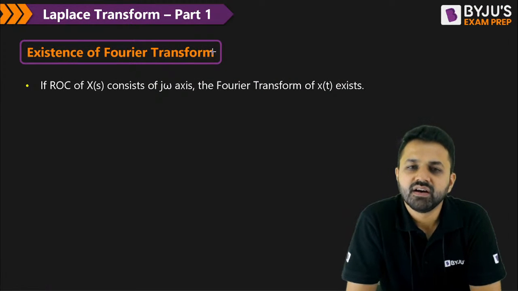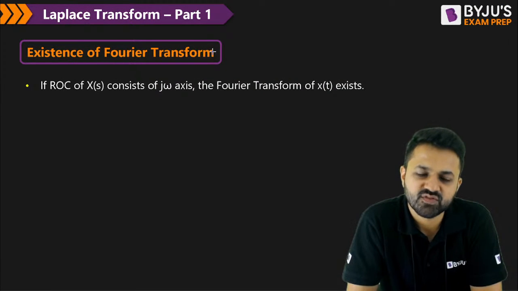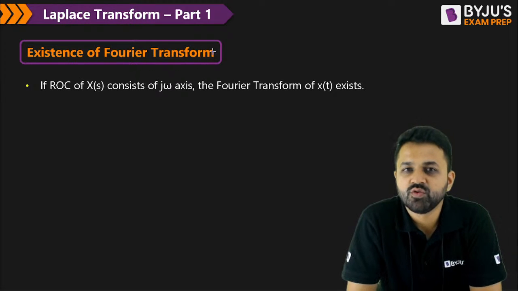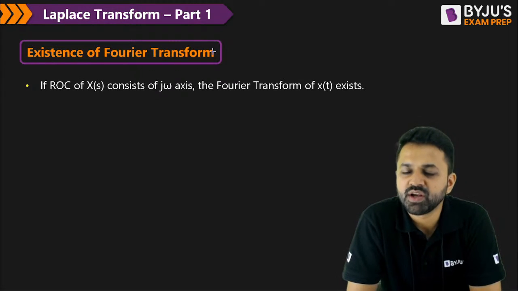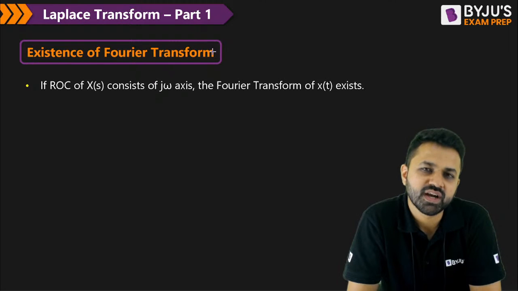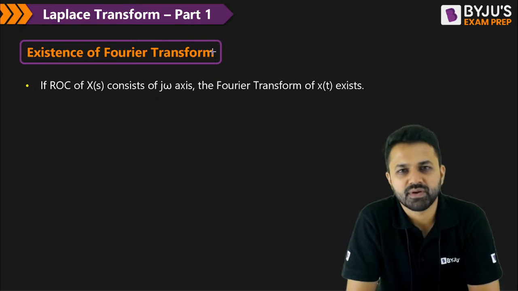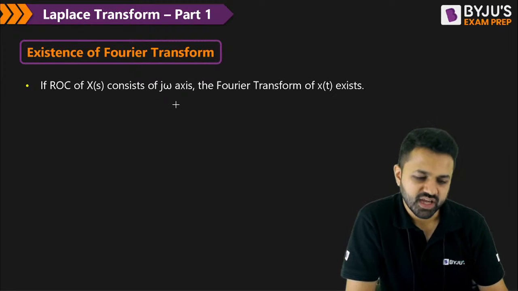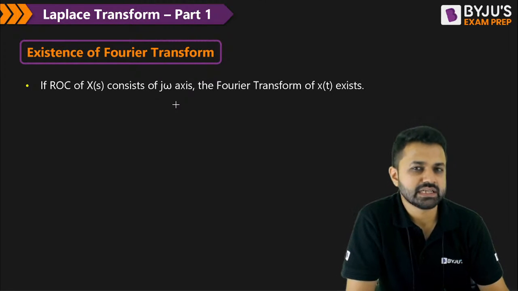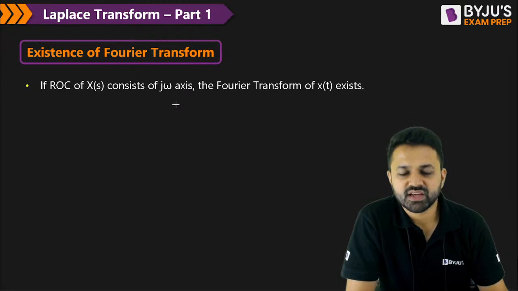Now, when will the Fourier transform exist? When you talk about the Laplace transform, you can directly jump into the Fourier transform, or you can define the Fourier transform through the Laplace transform as well. If the Laplace transform of any signal exists, will the Fourier transform exist or not?